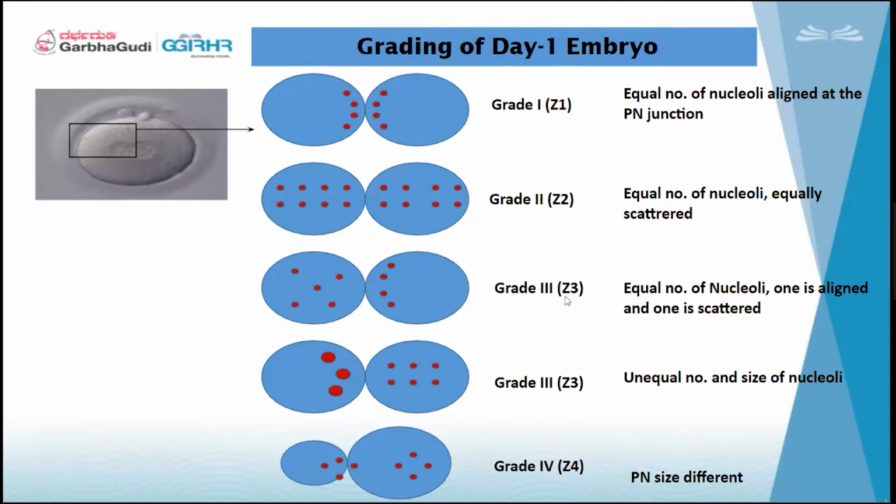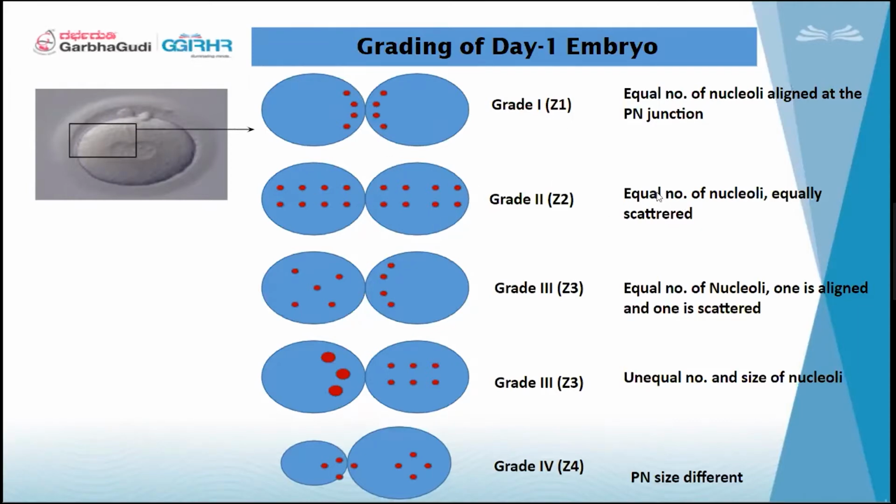There are so many patterns in how we grade the pronuclei. The first one is called grade 1, Z1. They have zoomed in here: this is a pronucleus, and these are the NPBs. All these NPBs should be aligned in a similar way. If the alignment is very similar, with an equal number of nucleoli aligned at the PN junction, it is called Z1.